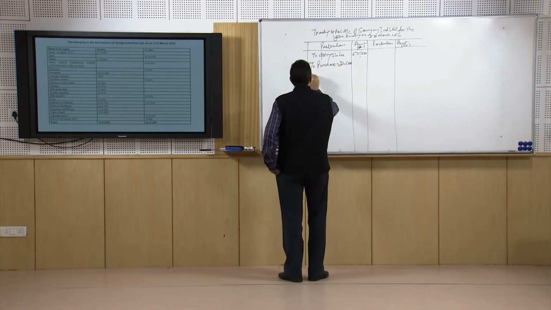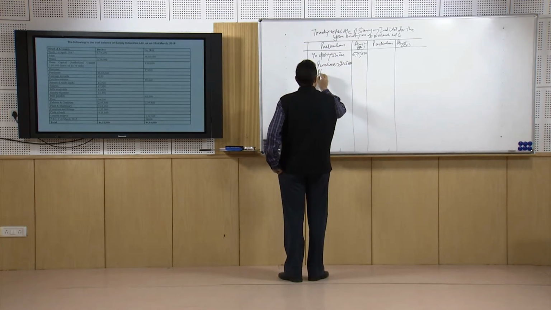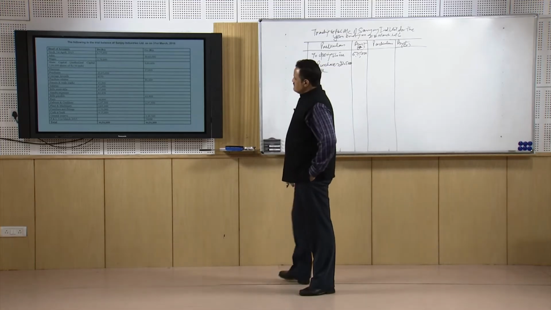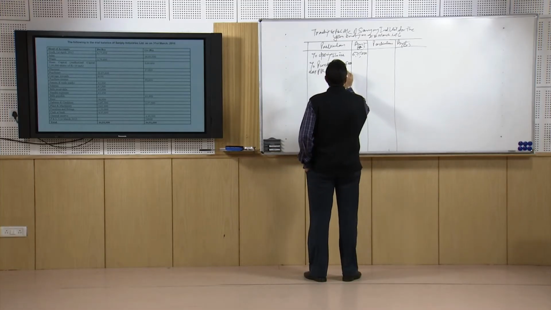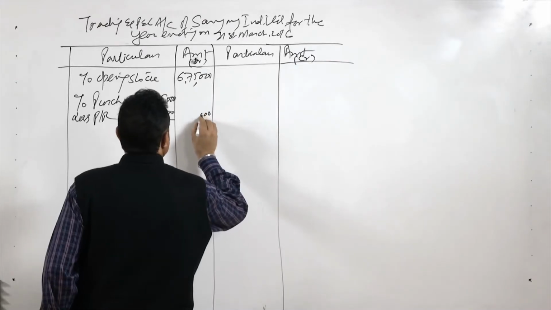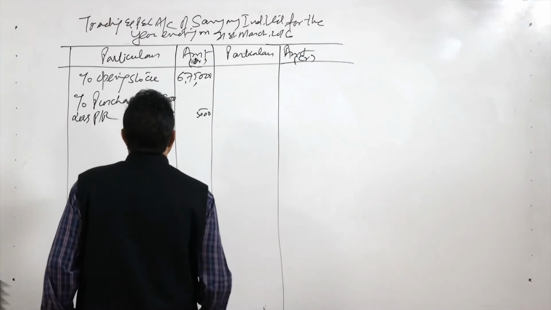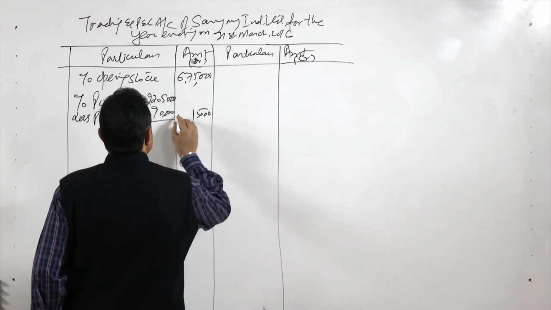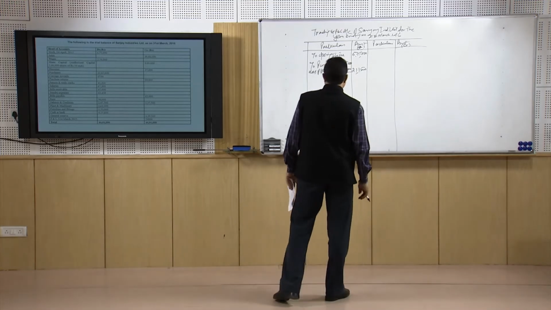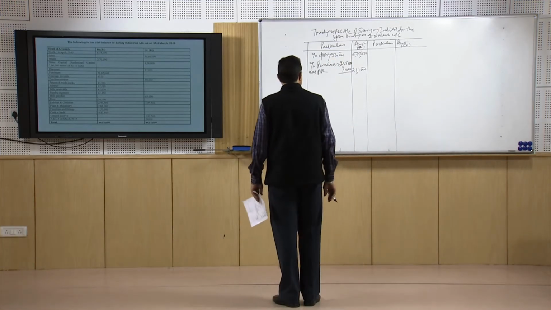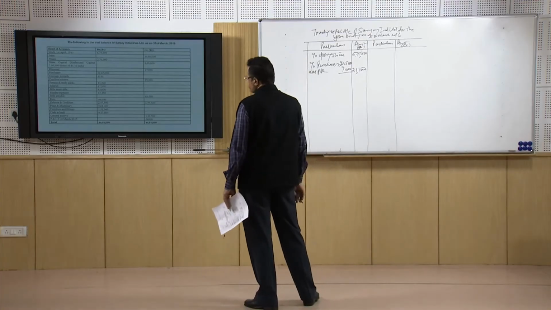Is there any purchase return? Yes, less purchase return. Purchase return here is 90,000. So we are left with 21,15,000, which is now the purchases part of the material.